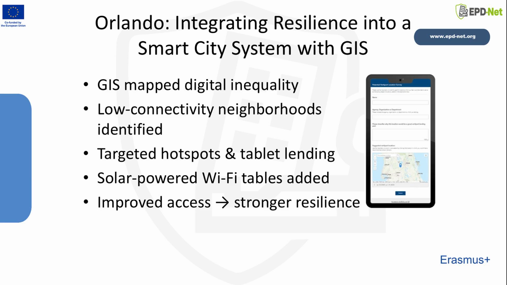One of the clearest examples of Orlando's geographic approach appears in the way the city tackles digital inequality. Using GIS, the team combines census data, real-time internet speed measurements, and community feedback to map exactly where connectivity gaps were the widest. Instead of applying a one-size-fits-all solution, the city used this spatial insight to make highly targeted interventions. They introduced 4G hotspots in key locations, launched tablet lending programs in community centers, and installed solar-powered Wi-Fi tables that continue operating during power outages or emergencies.